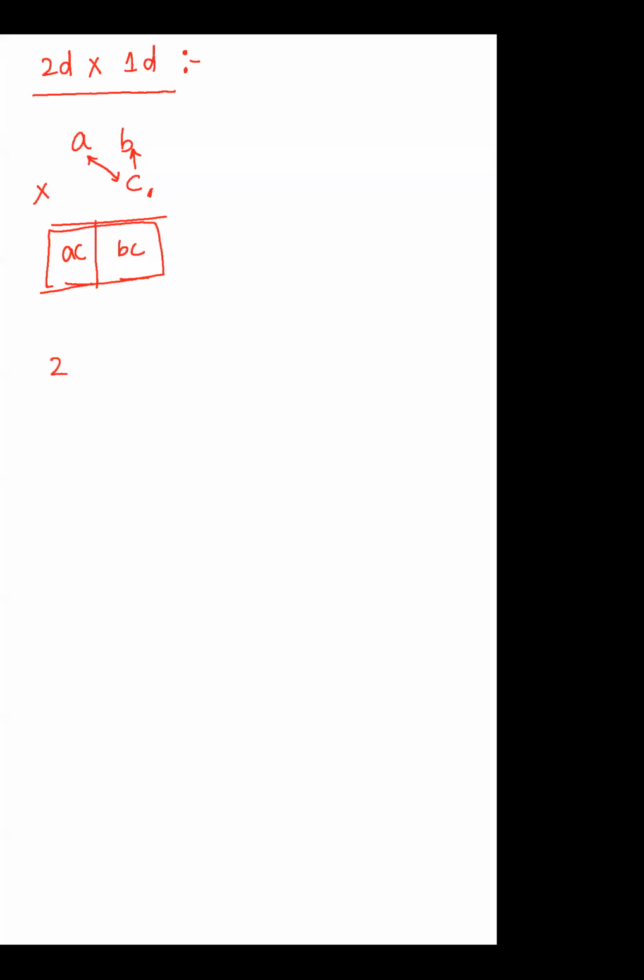Come to 2 digit into 2 digit multiplication. So here the place values are playing a very important role. Are you getting my point? So instead of taking ABC I am taking like this: tens place, unit place, tens place and unit place. So see, when we are multiplying 2 digit numbers, assume that this is the 10, this is the 10.